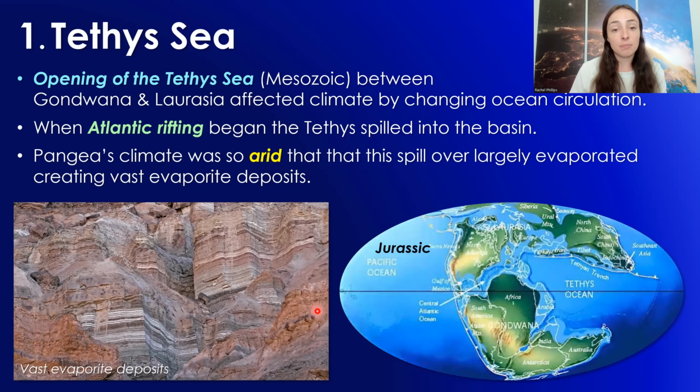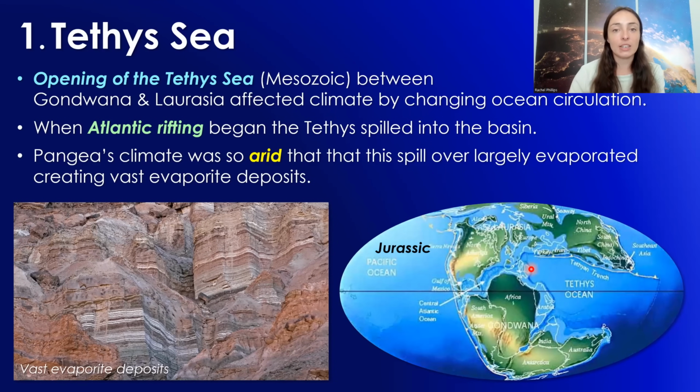And that was mainly because, like I talked about in the previous video, Pangaea led to a really dry climate because it was such a big and conglomerated continental landmass that much of the land was kind of uplifted away from the sea and so far inland that much of the land was really dry. And this really arid climate, especially of central Pangaea, which was the part breaking apart, led to the evaporation of anything that spilled over into the early Atlantic basin.